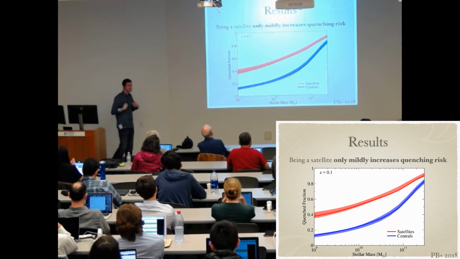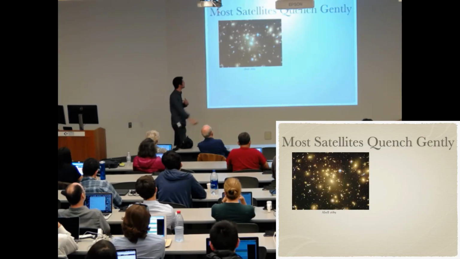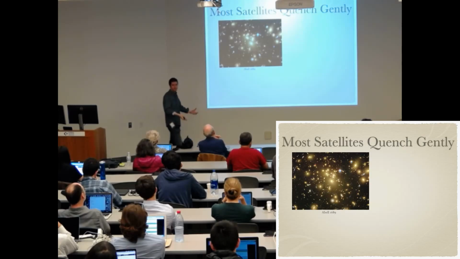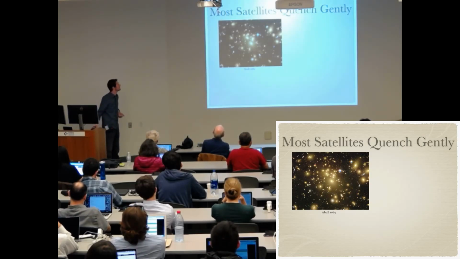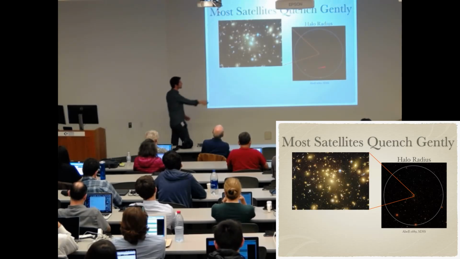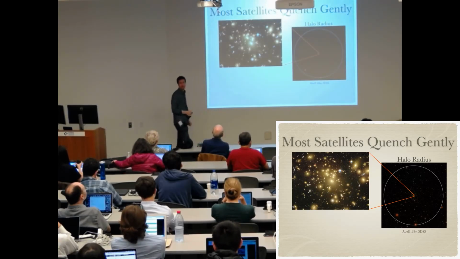And that was surprising to me, at least, because probably like you, I've seen many of these images of clusters where you have a lot of quenched galaxies. But then, of course, we have to remember the selection effect. Where are these images taken from? And the most visually appealing images, of course, come from cluster centers, where you have a lot of galaxies.